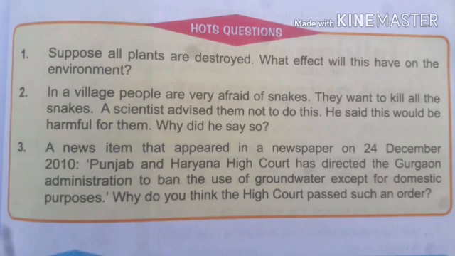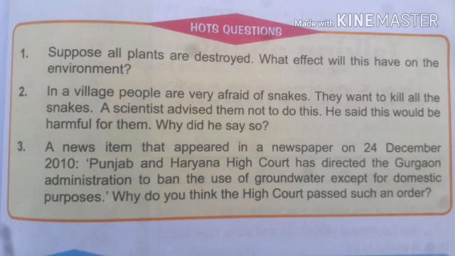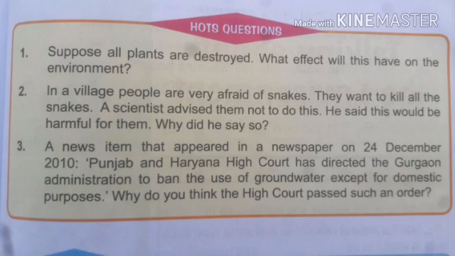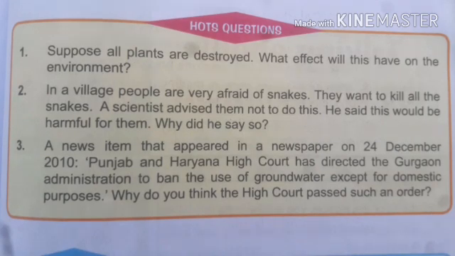Because nowadays there is water scarcity. If people use up this groundwater for purposes other than household, means for industry or for cultivation, then automatically the level of groundwater decreases and it causes a water crisis. To overcome this, the High Court has passed the rule not to use the water except for domestic purposes.